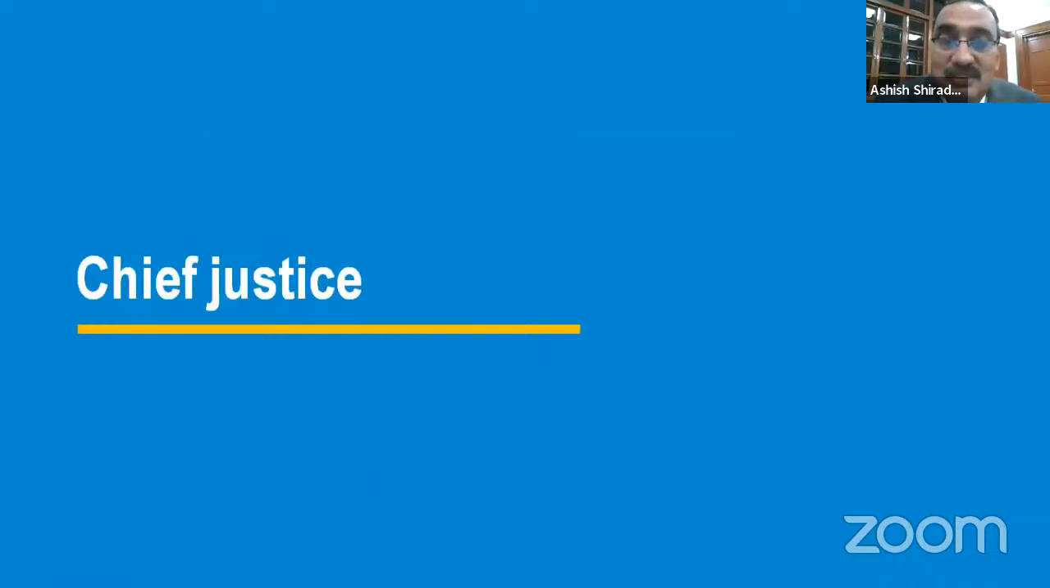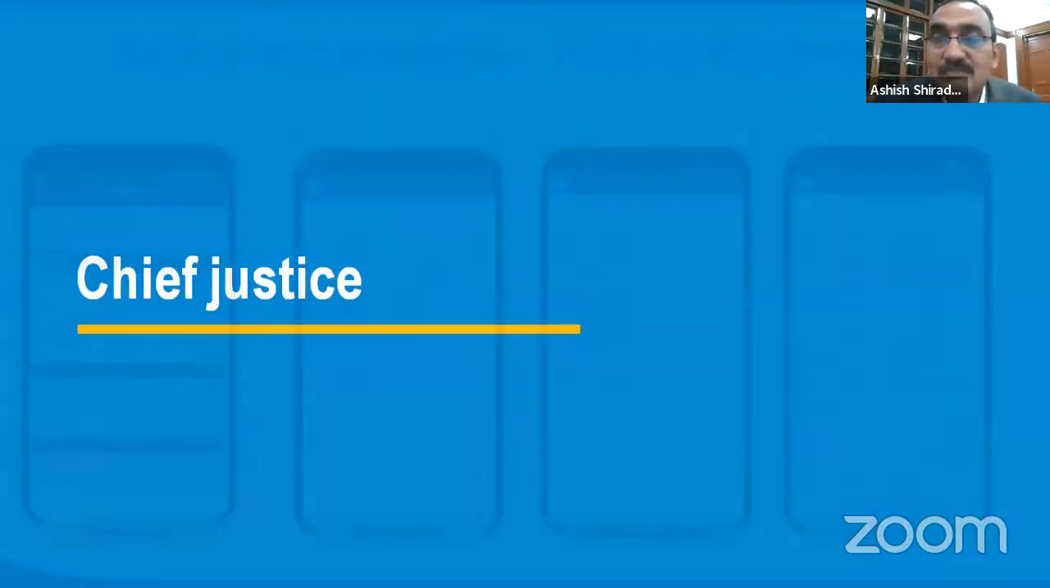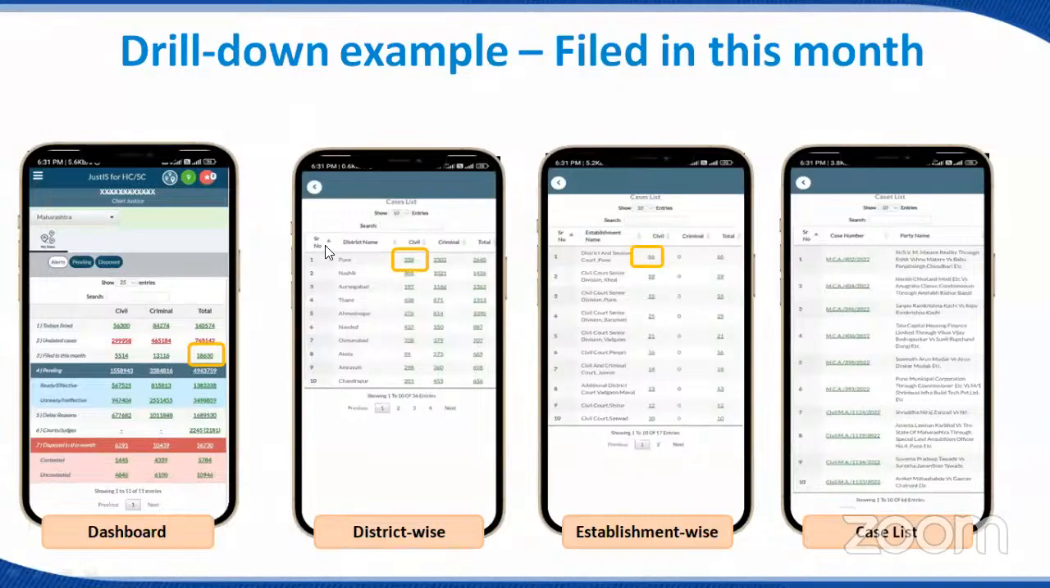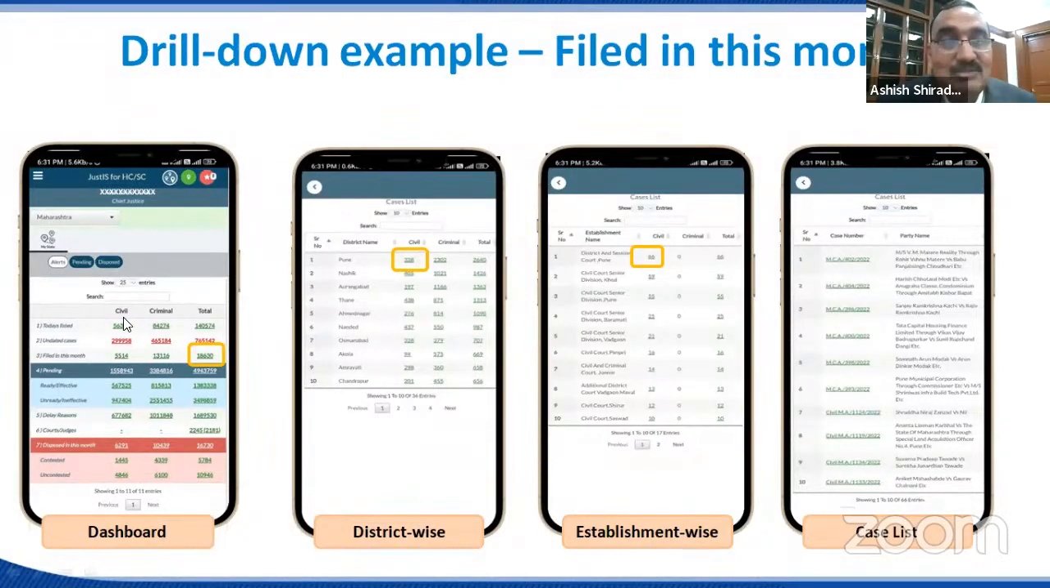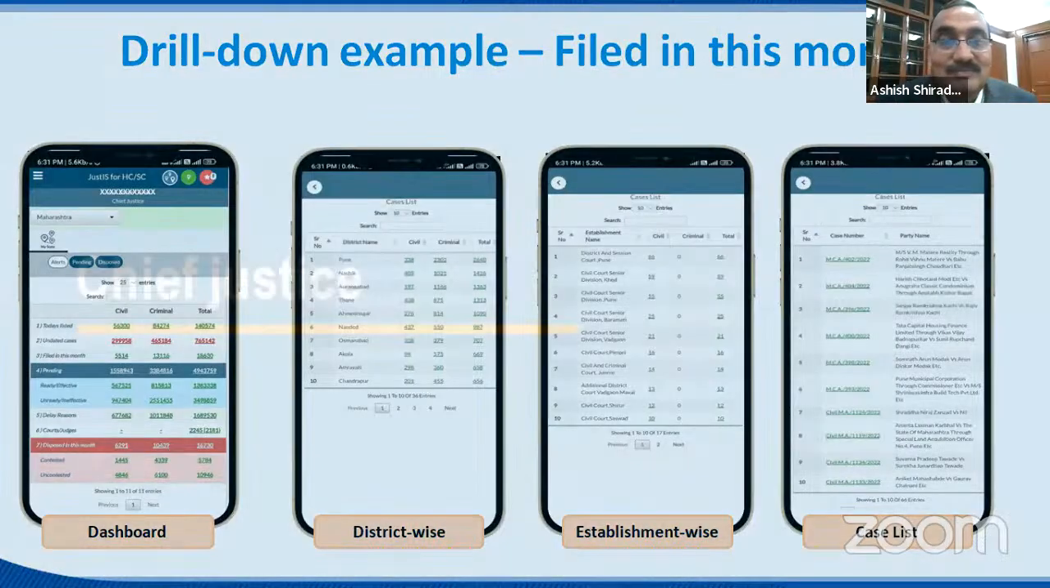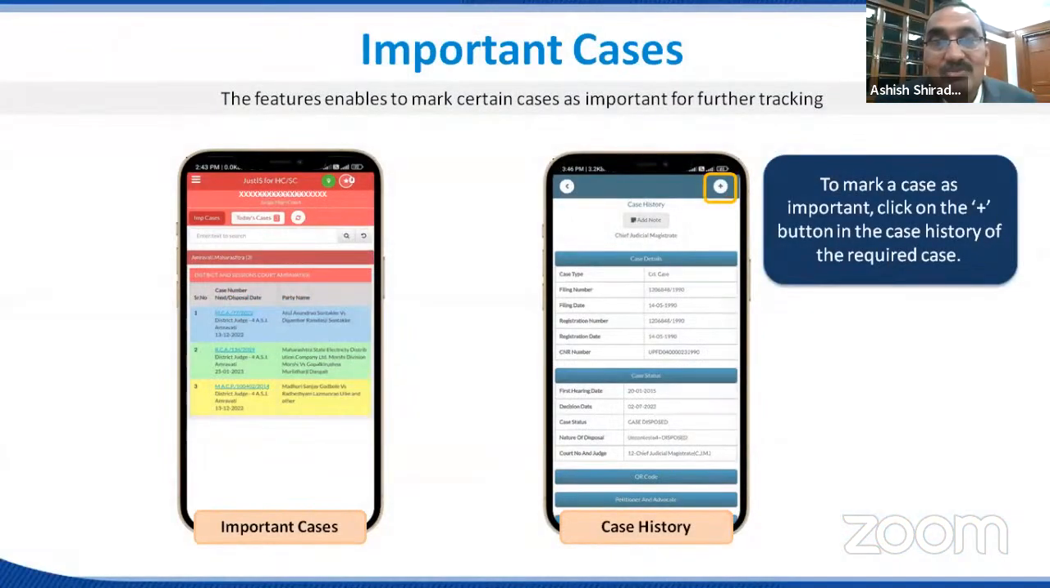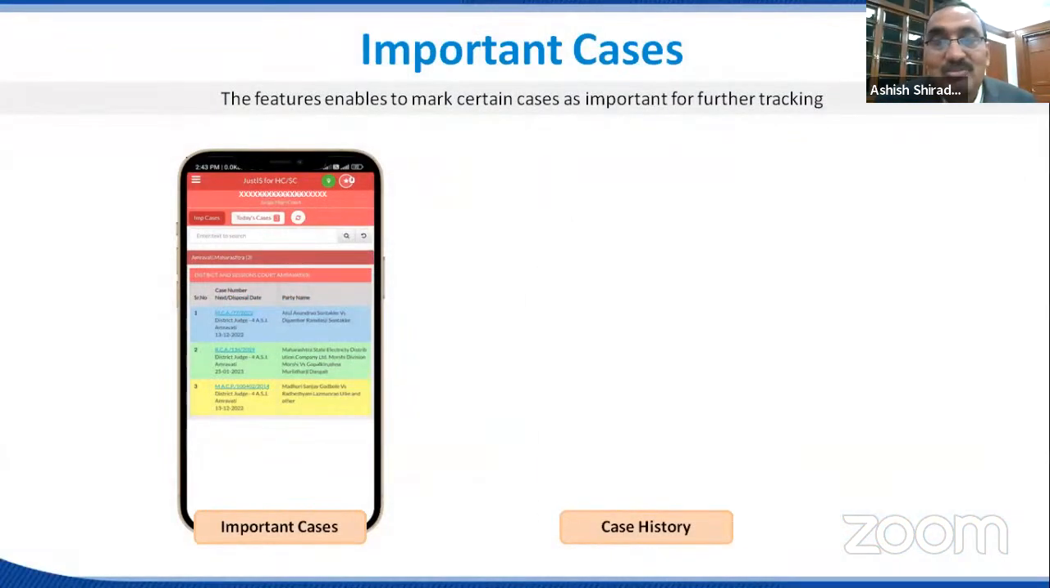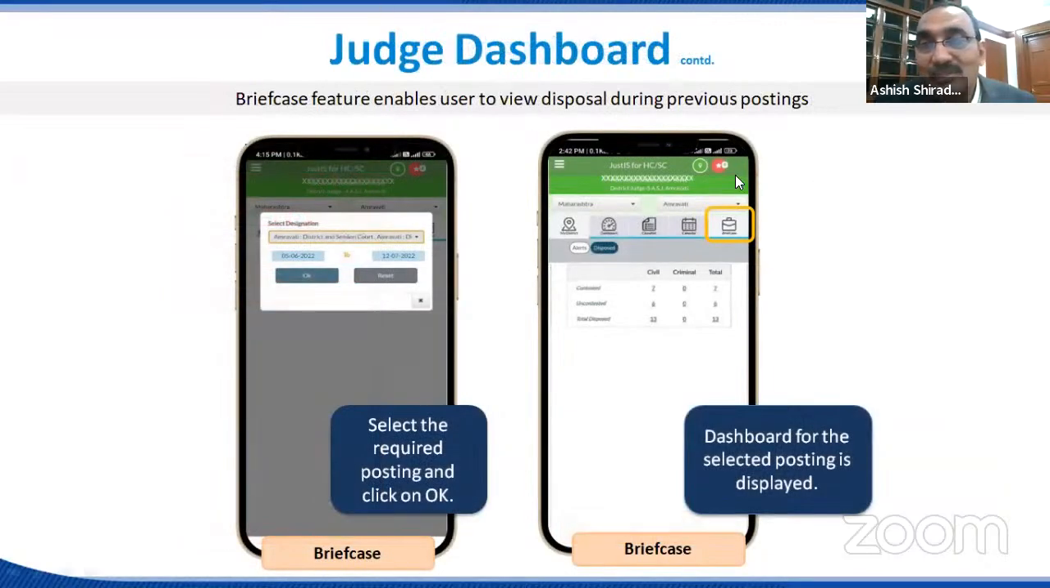Now, what are the facilities available to the Honorable Chief Justice? To the Honorable Chief Justice, the state-wise dashboard is available. Now I selected Maharashtra. For a portfolio judge or guardian judge, you can see only 2 icons in every functionality. One is for a particular district and another is the important cases.